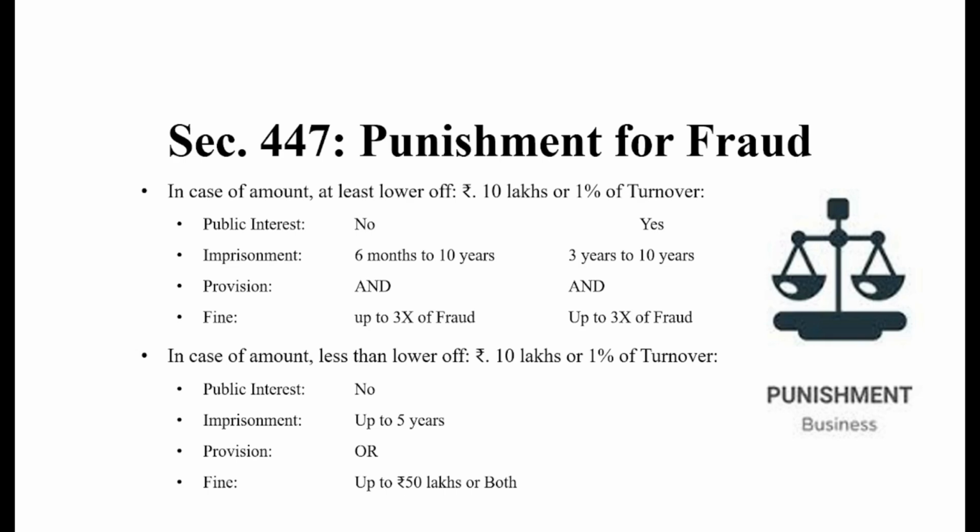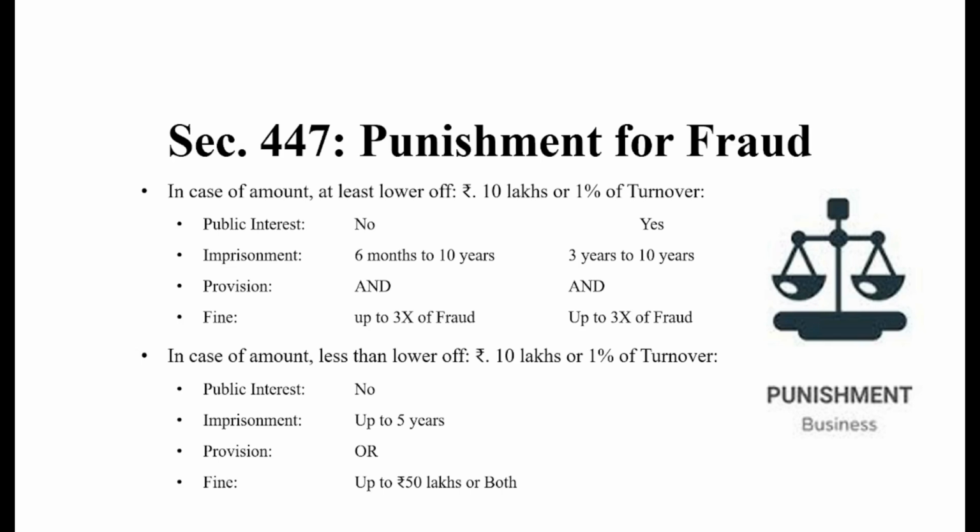Now, let's assume the lower amount is 10 lakh and the amount of fraud is less than 10 lakh. Then public interest is basically not involved in these cases. So public interest not involved. Imprisonment shall be up to 5 years or, the provision exists here, and the fine shall be up to rupees 50 lakh or both.